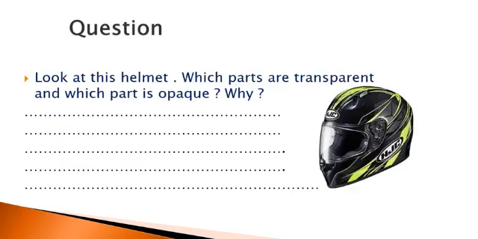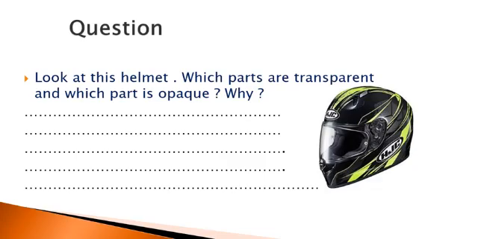Now look at this question. Look at this helmet. Which parts are transparent and which parts are opaque? And why do you think this? You can see which part is transparent. That is glass, right? In the middle there is a glass. Why is it made of transparent material? So that the person can see where they are going and what is happening outside, everything through this glass. That's why the visor is transparent.